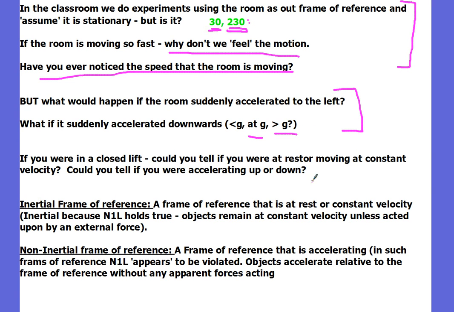And I'm going to skip this little example here for the lift. We've already talked about that in class before. But here's two very important definitions we need to know: the difference between an inertial frame of reference and a non-inertial frame of reference.